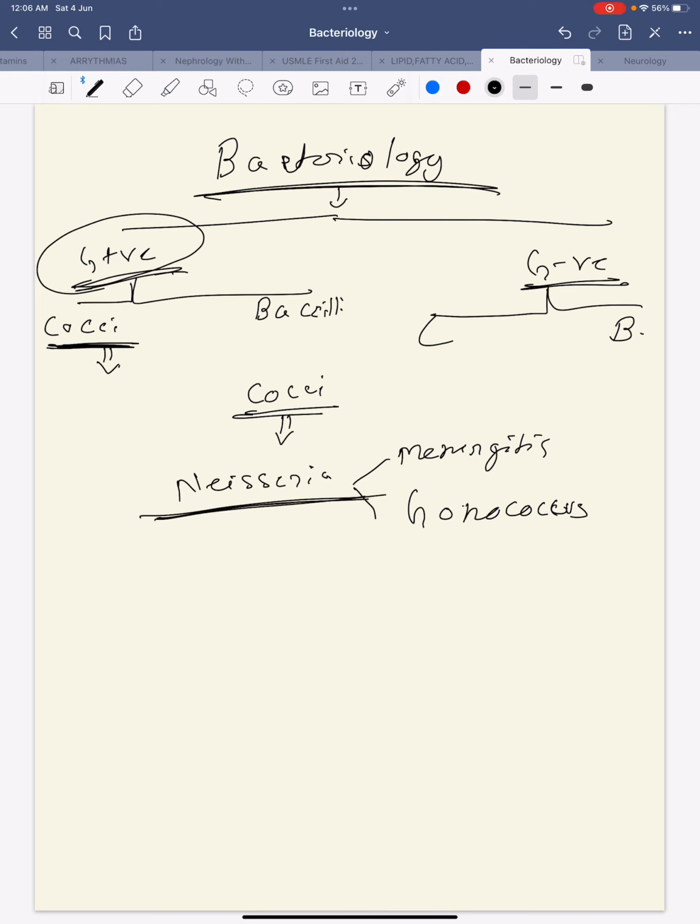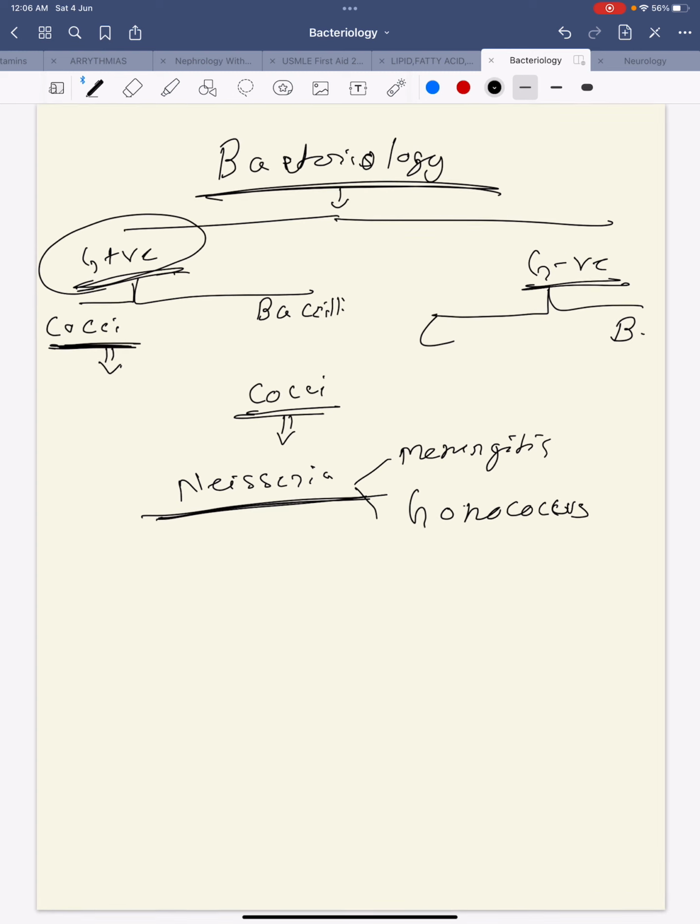So whatever you have, read the question nicely. Sometimes when I was writing FMG, the question came as a clinical scenario and they gave long clinical features. The patient has features of meningitis, this and that, and in the end they specify which gram-negative cocci will be responsible, and the only option was Neisseria there. So if you know that among gram-negative cocci only one is there, Neisseria, then that is done.